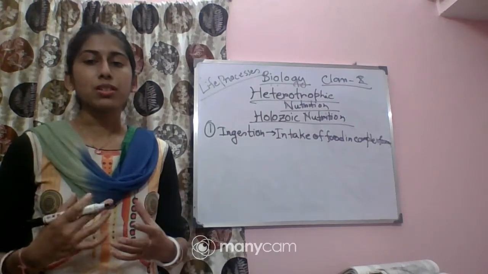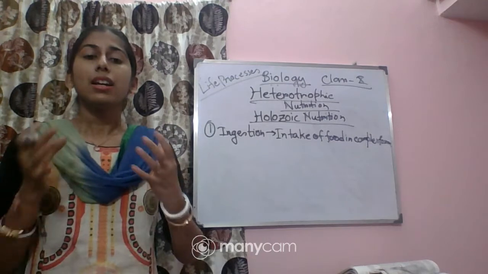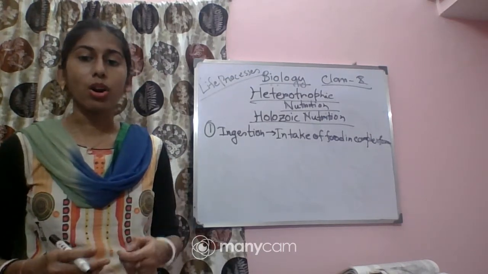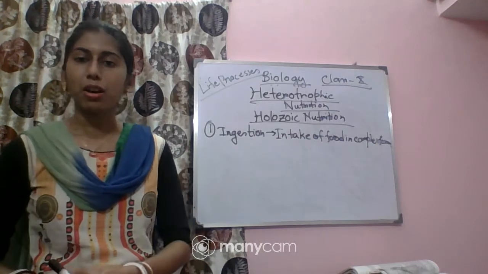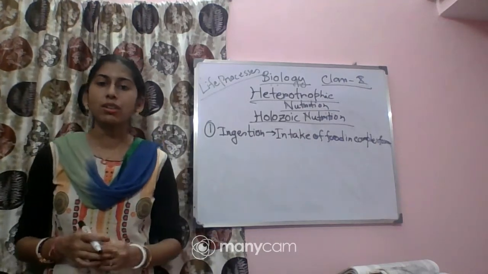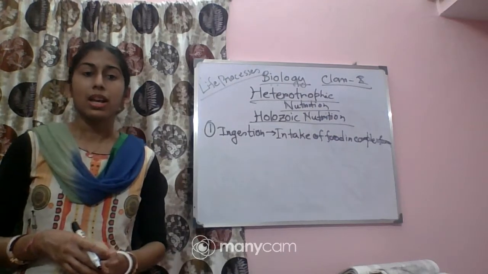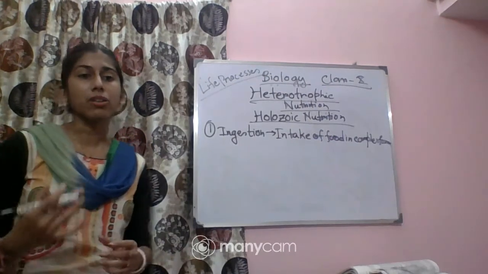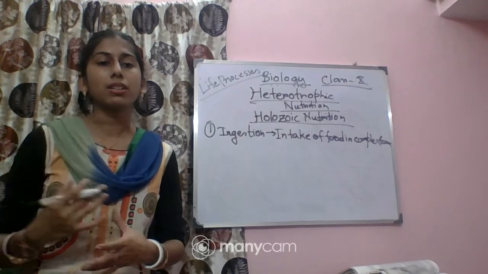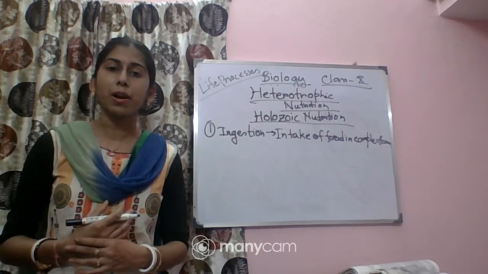Whatever we take in, we take in complex form, and this process is called ingestion, that means intake of food. What is the next process? This complex form cannot be absorbed or utilized by our body.